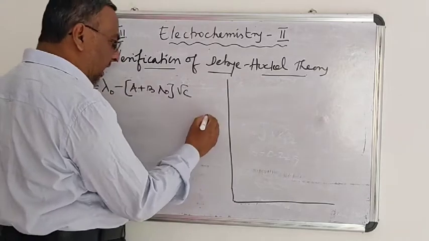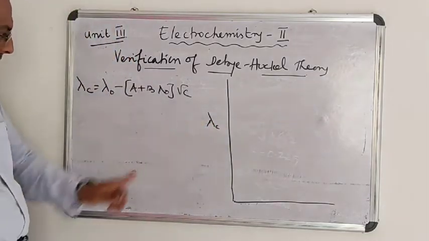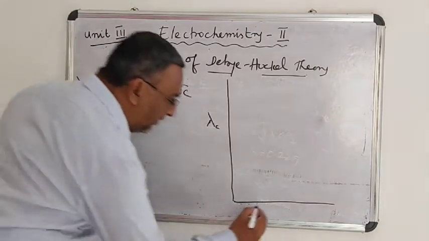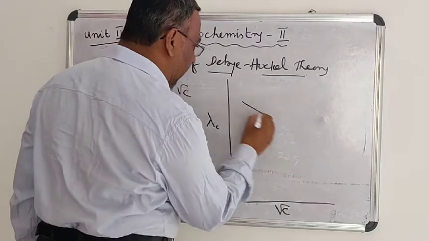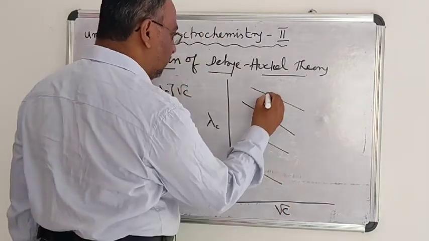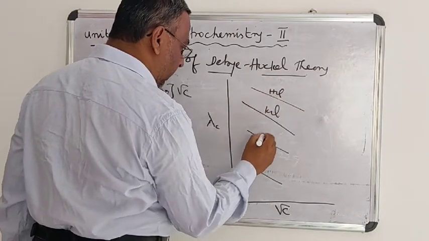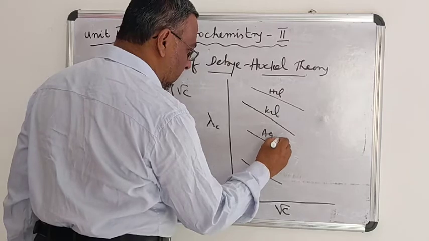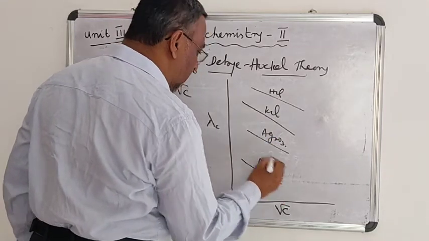When the lambda C value, that is, the equivalent conductance at a given concentration, is plotted against the root of the concentration, we get a straight line for many electrolytes like this. This is for HCl, KCl. This is for silver nitrate, this is for sodium nitrate, like this.